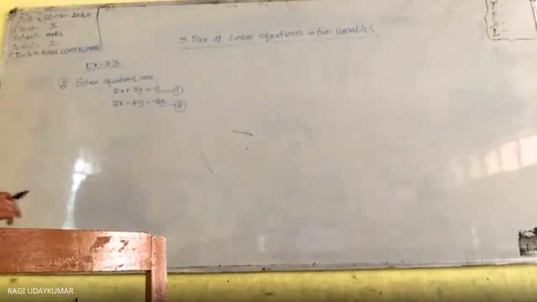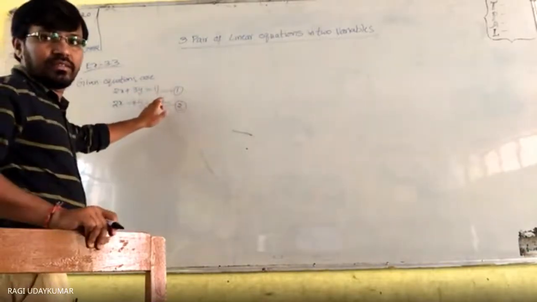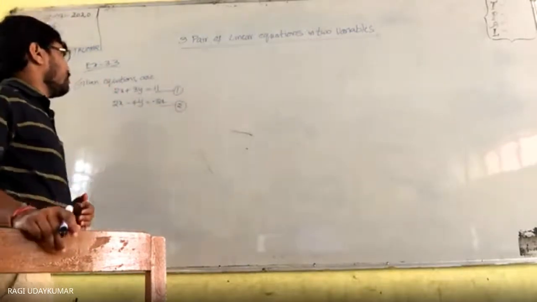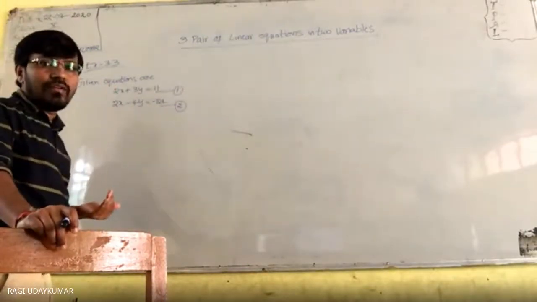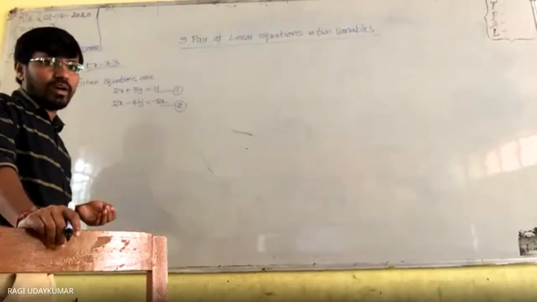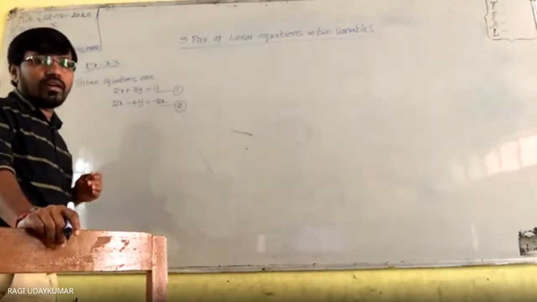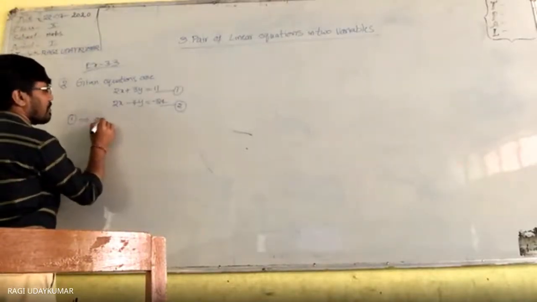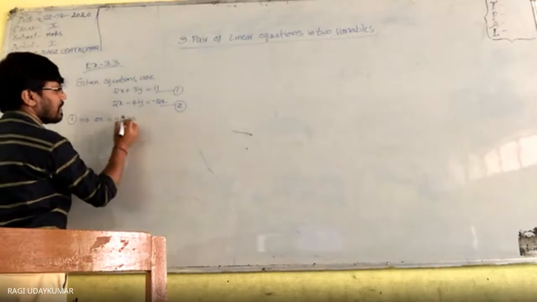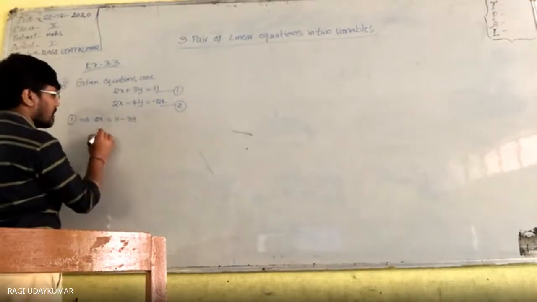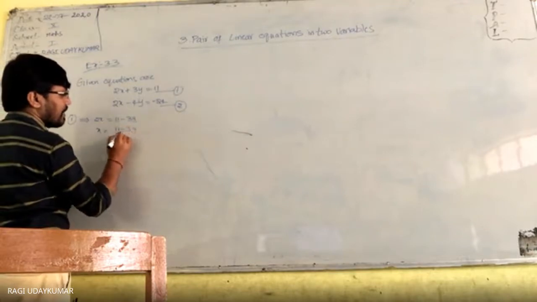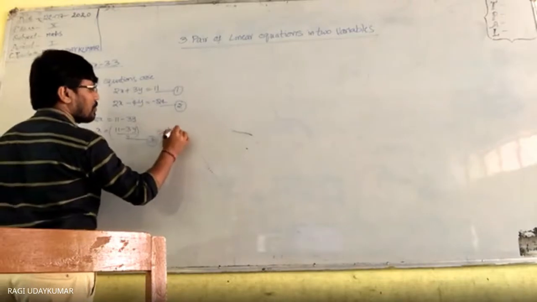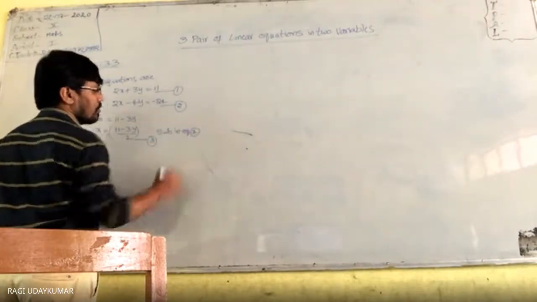Okay. Now here, 2x plus 3y is equals to 11, and 2x minus 4y is equals to minus 24. Any one variable to be chosen, and that variable value should be expressed, if you are using the substitution method. Let us take the first equation. From this, 2x is equals to 11 minus 3y, and x is equals to 11 minus 3y by 2. This you consider as a third equation and substitute in equation number 2.